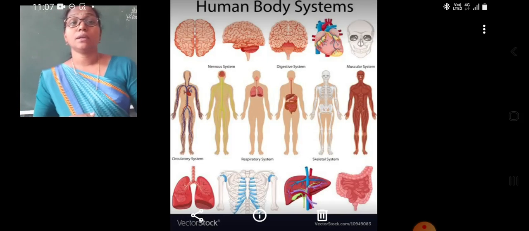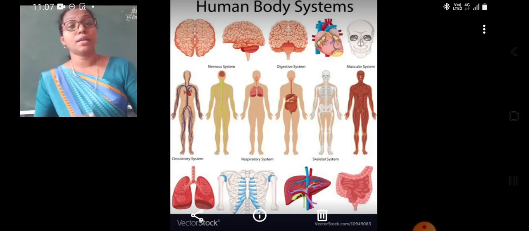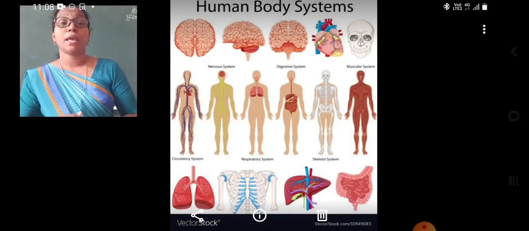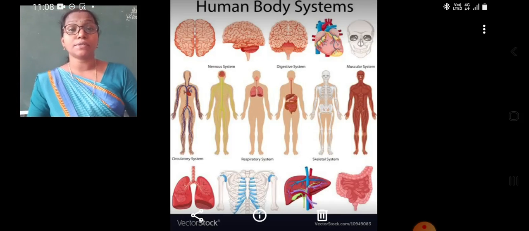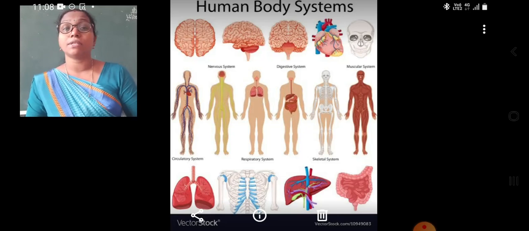Then students, there is the nervous system that carries messages. The brain, spinal cord and nerves are the organs present in the nervous system. There is the respiratory system, the lungs, trachea, nose. All these are the organs present in the respiratory system.